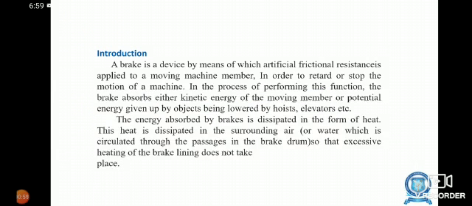Design of brakes. Introduction. A brake is a device by means of which artificial frictional resistance is applied to a moving machine member in order to retard or stop the motion of the machine. In the process of performing this function, the brake absorbs either kinetic energy of a moving member or potential energy given up by objects being lowered by hoist, elevator, etc. The energy absorbed by brakes is dissipated in the form of heat. This heat is dissipated in the surrounding air so that excessive heating of the brake lining does not take place.